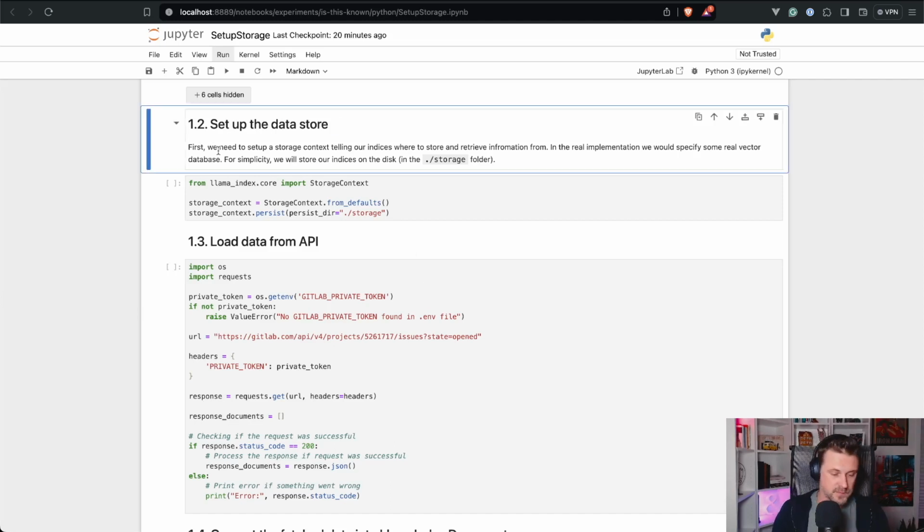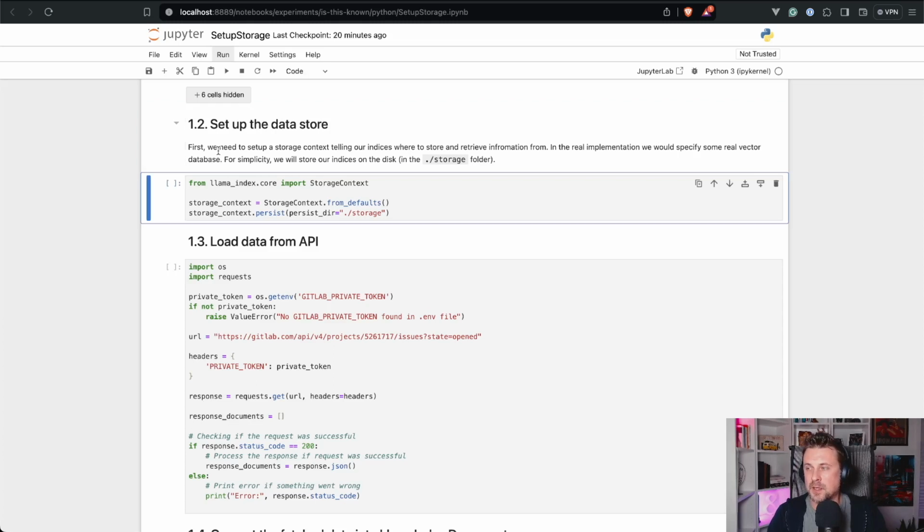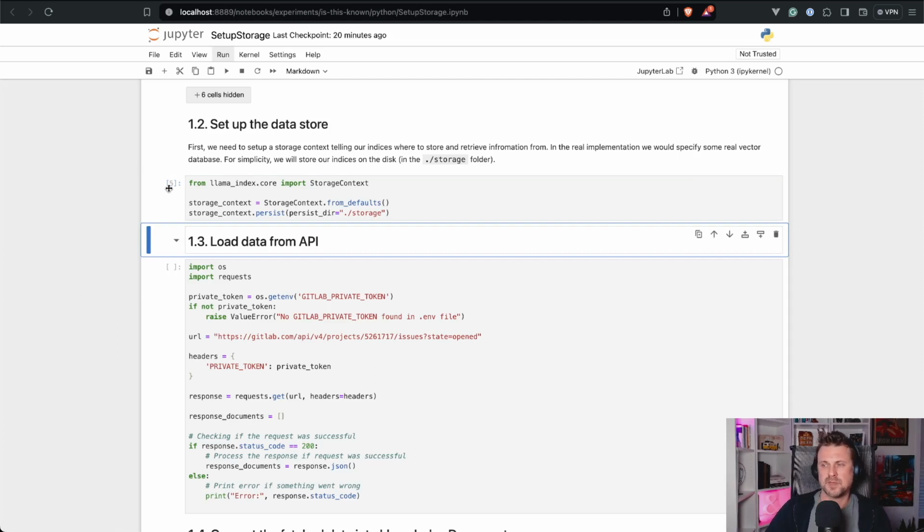So Shift Enter to go beyond the markdown cell and get to the code cell. Here we just set up the storage context and we point to the folder that will serve as the storage context. For evaluation and experimentation, this is more than enough to store things on your hard drive. So it went smooth. There are no hiccups here.